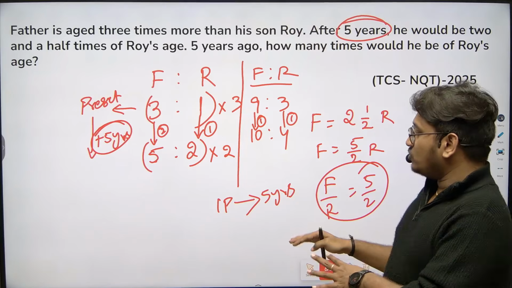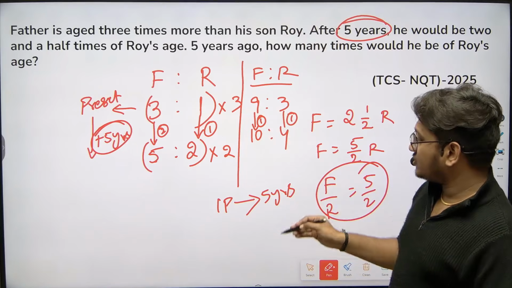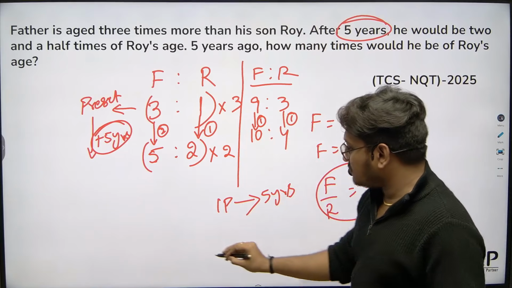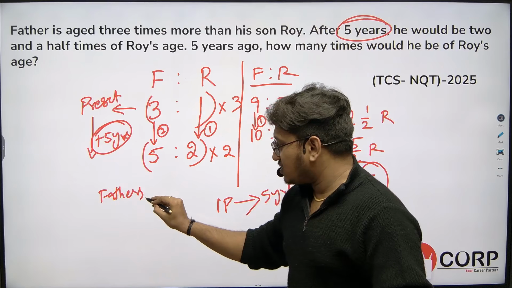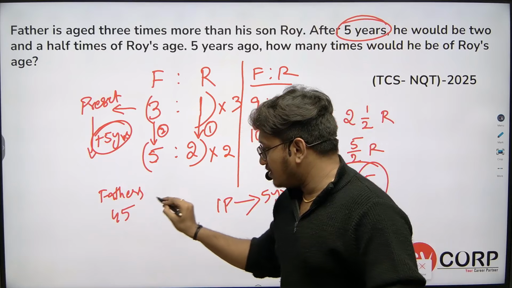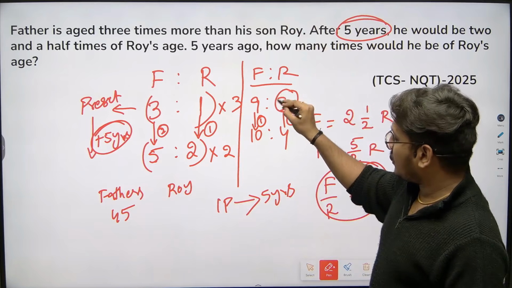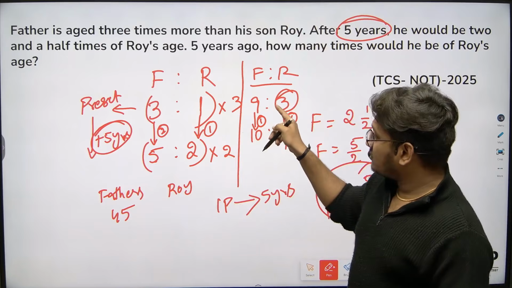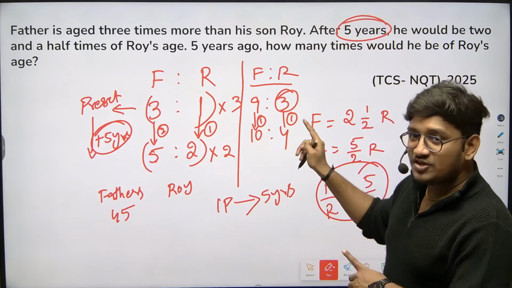First let's find the father's age and Roy's age. One part is 5 years, so the father's age is 9 times 5, 45 years. Roy's age is 3 parts. Don't forget to consider this, otherwise you will end up with a wrong answer. Always consider the new ratios.